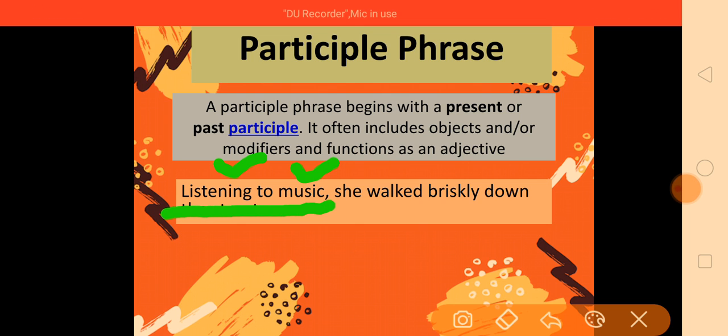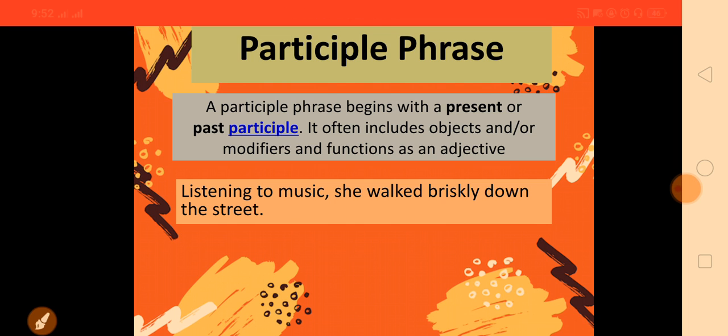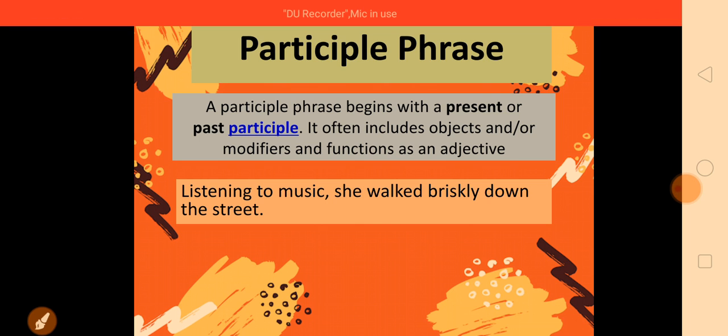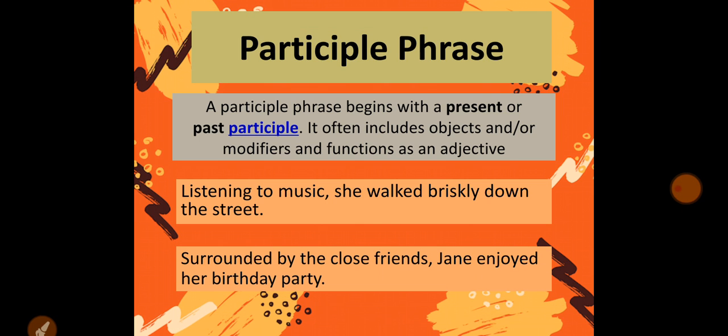Here you can observe that there is a comma. Can you see? After the participle phrase there is a comma. So it's very important to remember that after the participle phrase you need to put a comma. Listening to music, she walked briskly down the street. Let's see another example. So the first example is of a present participle phrase because it is having the ing form of verb.